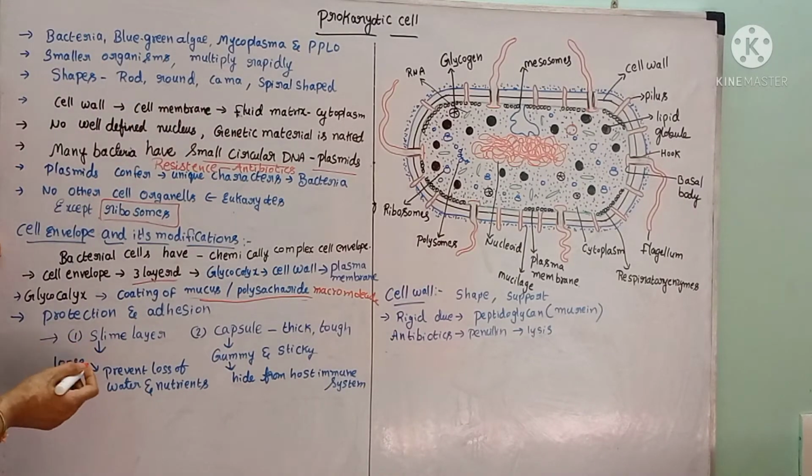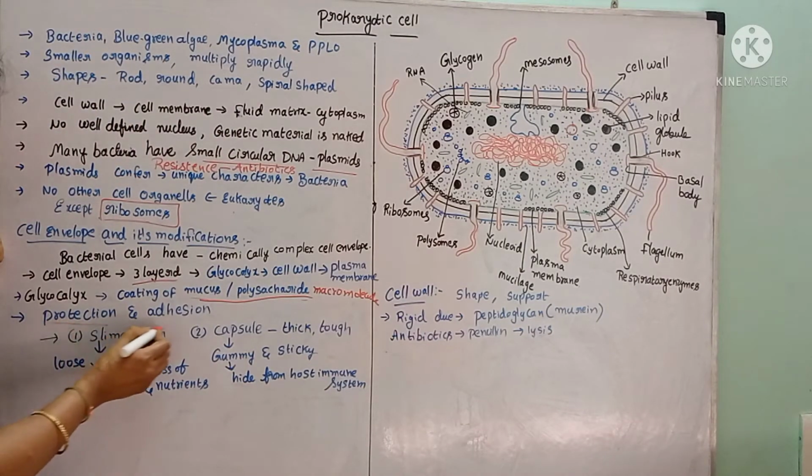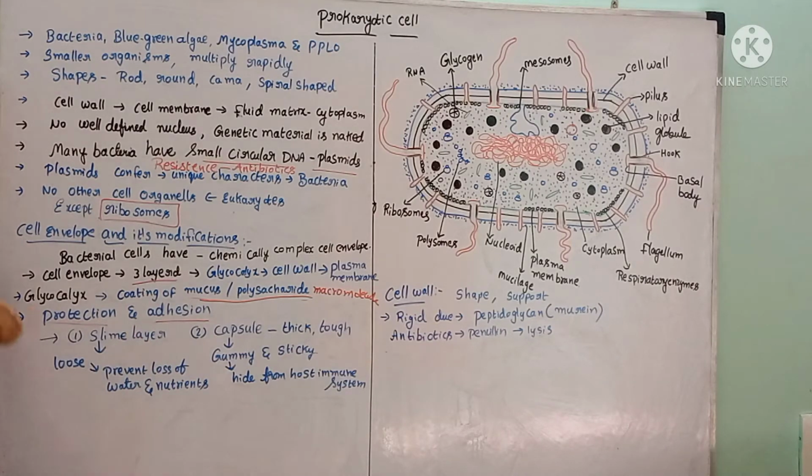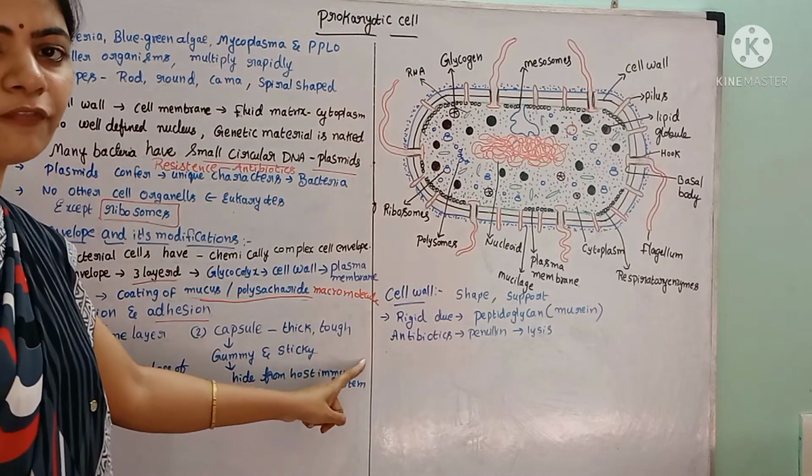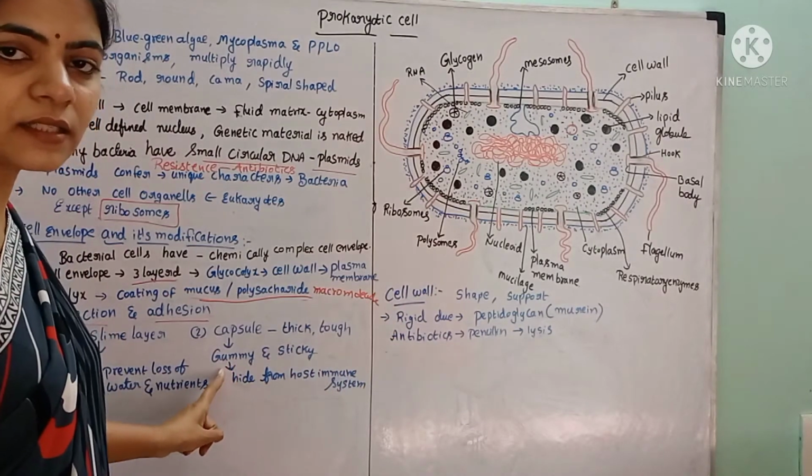So what is the function of the glycocalyx? It provides protection and also helps in the adhesion. Adhesion means attachment. And this glycocalyx may be a loosely arranged one or a tightly arranged one. If it is a loosely arranged layer, it is called a slime layer. If it is a thick and tough covering around the bacteria, it is called a capsule.